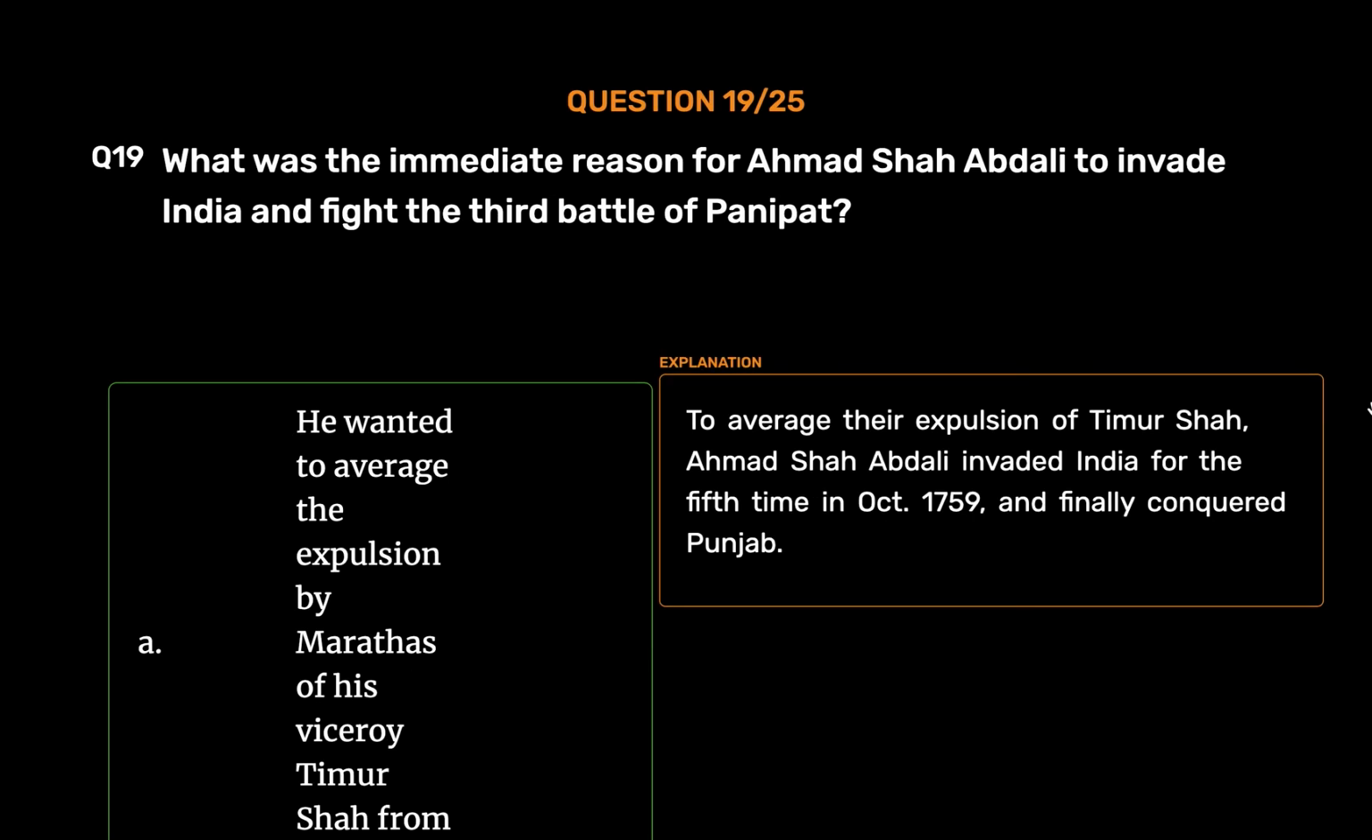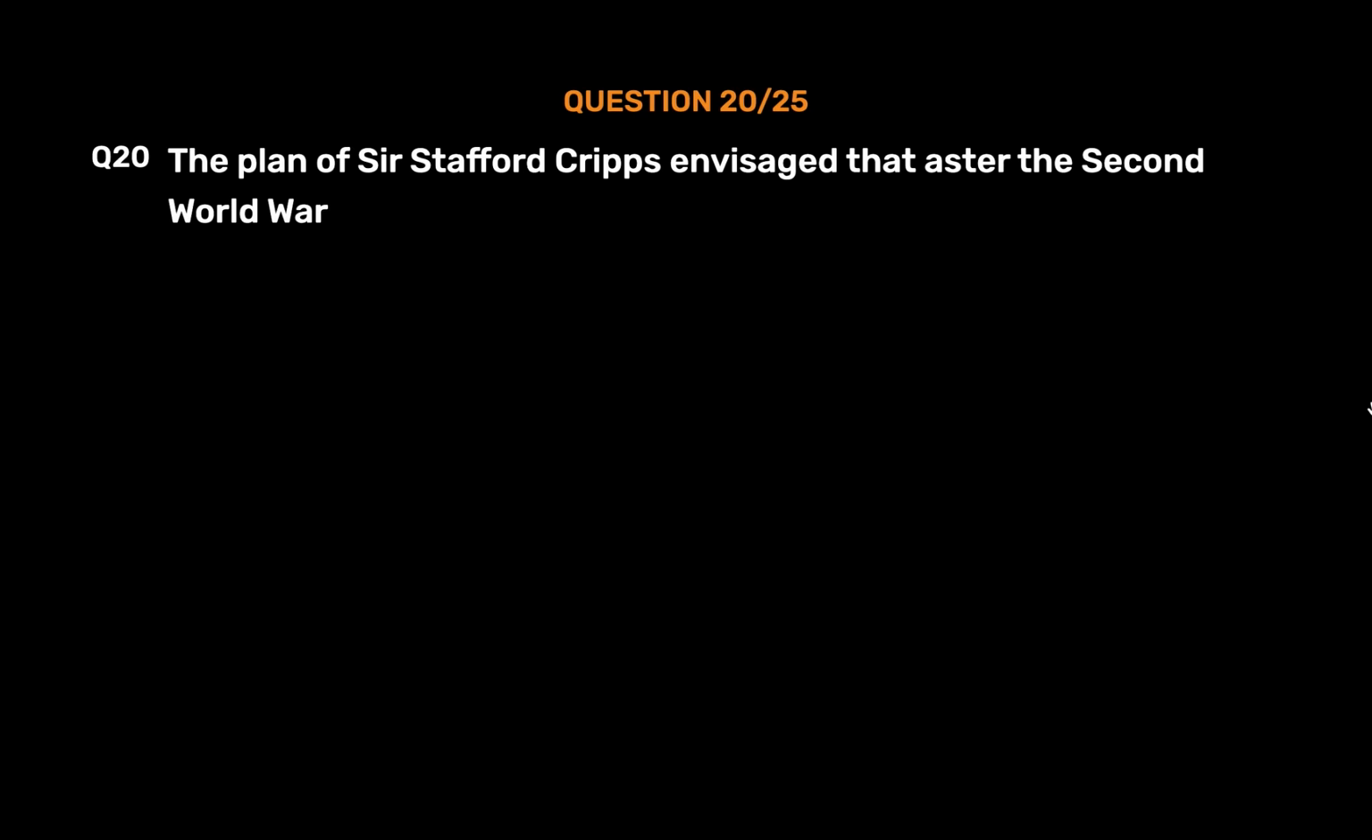To avenge their expulsion of Taimur Shah, Ahmad Shah Abdali invaded India for the fifth time in October 1759, and finally conquered Punjab.